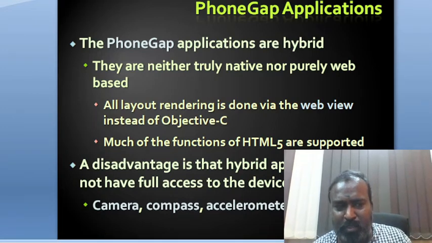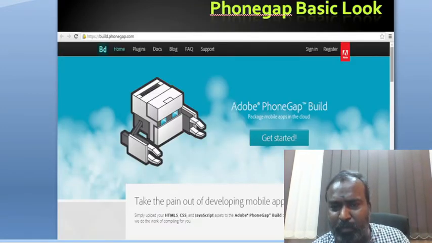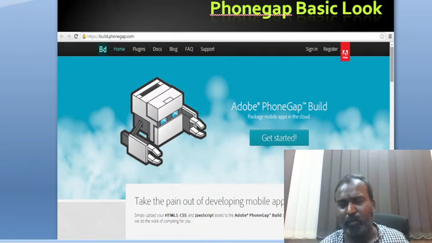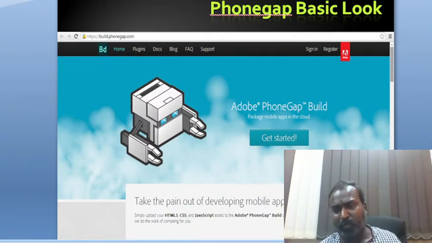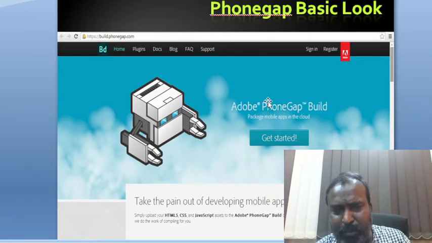What is the basic look of PhoneGap? PhoneGap basically looks like this. You'll have a bot, and the bot will work for you. It's a simulation.